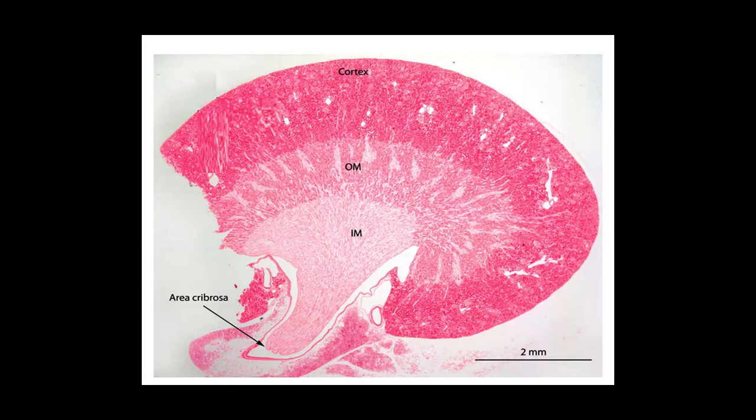The outer medulla is less vascularized and the inner medulla is least vascularized. So in this section you can clearly see the cortex is greatly vascularized. And what is the degree of heterogeneity?